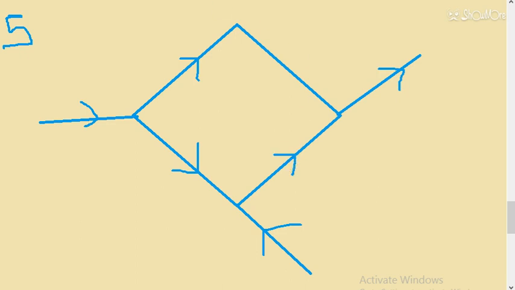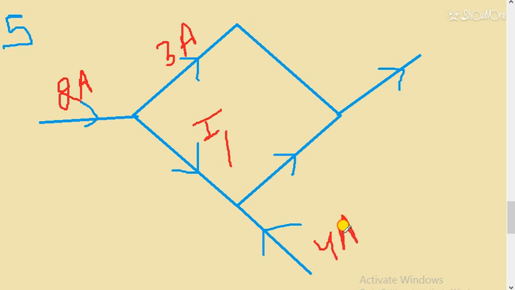So students, what's happening here? You can observe this current. Let's take it as 2 ampere. Let's take it as 3 ampere. You have to find this value. This is I1. After that this value is given 4 ampere. You have to find this value. This is I2, and the last value, this is I3. You have to find this value. So this is the right question. This is I2 and this is I3.